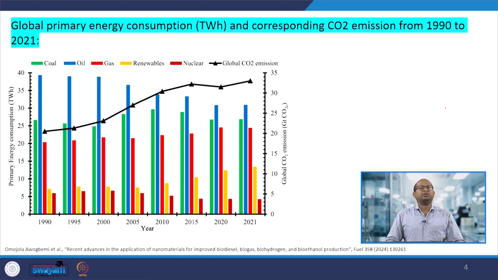Here the global demand for primary energy consumption, that is fossil fuels, is increasing day by day. At the same time the demand for biofuel consumption is also gradually increasing. When we use fossil based fuels, CO2 emissions also gradually increase.